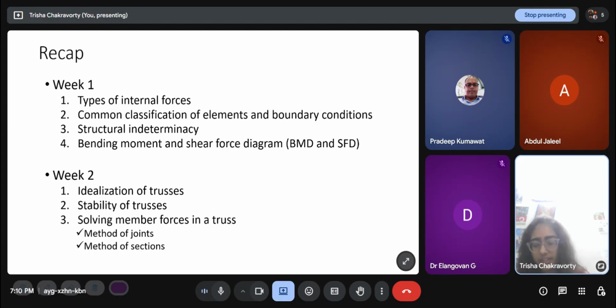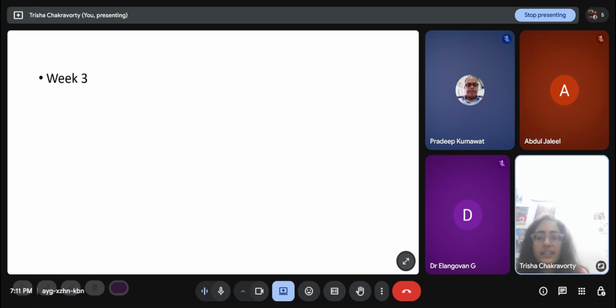And the method of sections is when you cut a section so that you only need the member force in one or two members. You can cut a section so that you can get those member forces as a shortcut. Now, week 1 and week 2 have this in common: the bending moment and shear force diagrams and solving member forces in trusses. They both deal with force or stress type responses. And there is another type of response, which is the strain type or displacement type response induced in a structure.